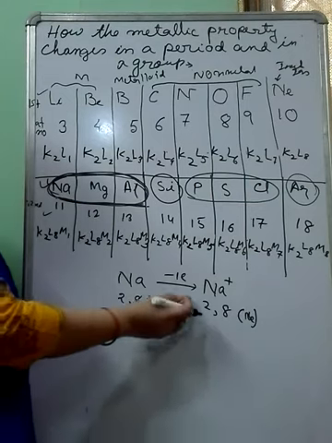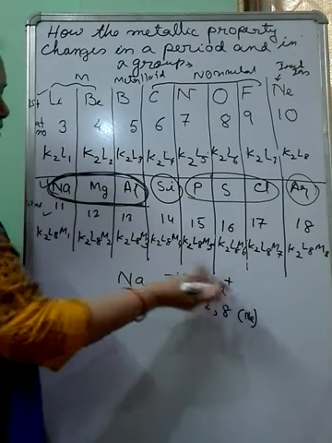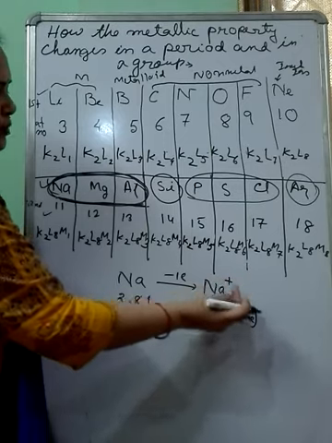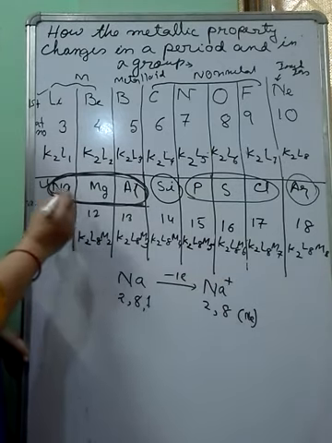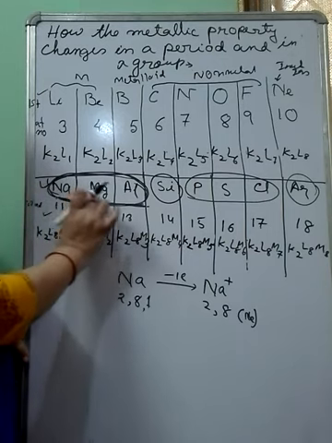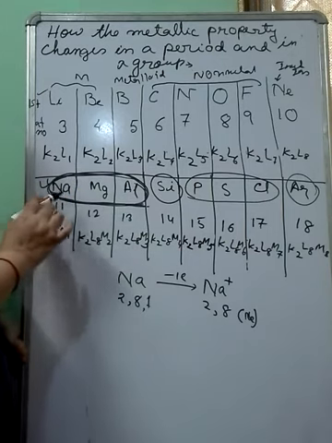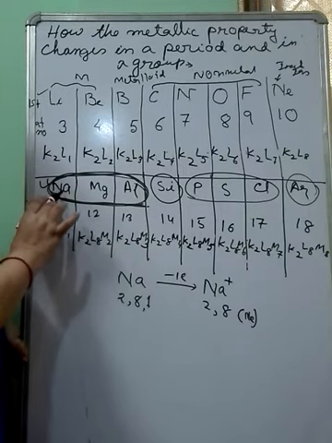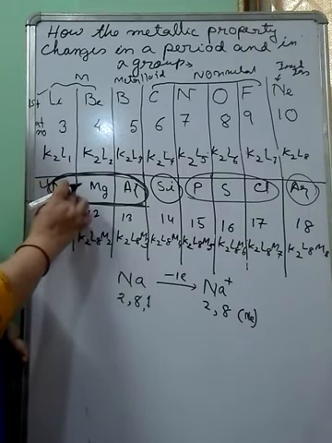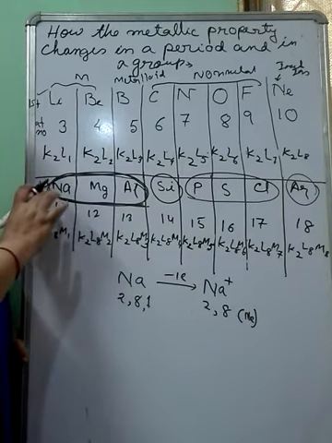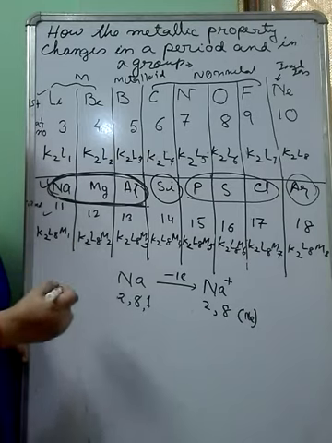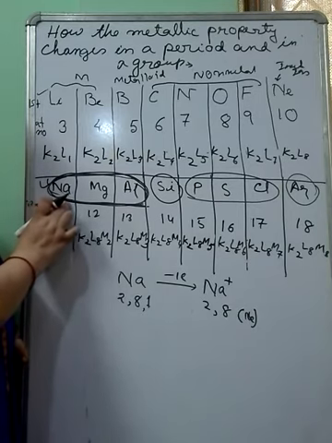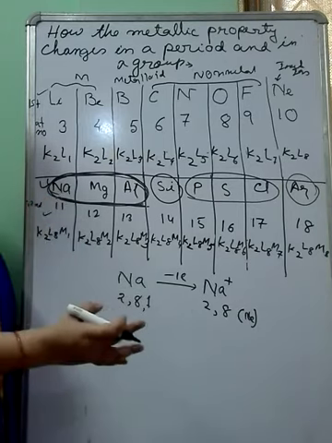Metallic property means this one. Metals have a tendency for donating electron. As a result, it will form the positive ion. So, it is called metallic property or electropositive property. Now, if you consider these three elements of the third period, sodium, magnesium and aluminium, since sodium has the biggest size among these three, the outermost electron will be away from the nucleus. So, nuclear attraction for the outermost electron will be less. So, the electron from the outermost shell of sodium can be easily donated.